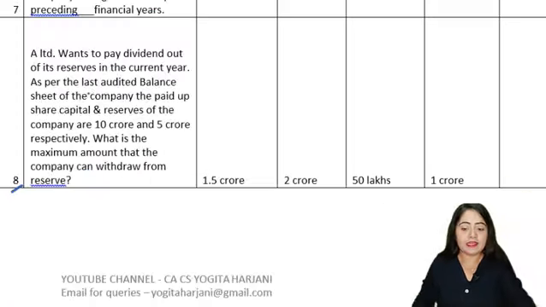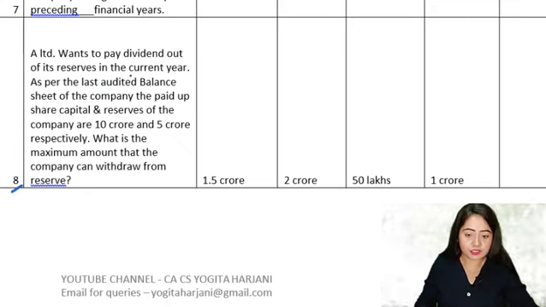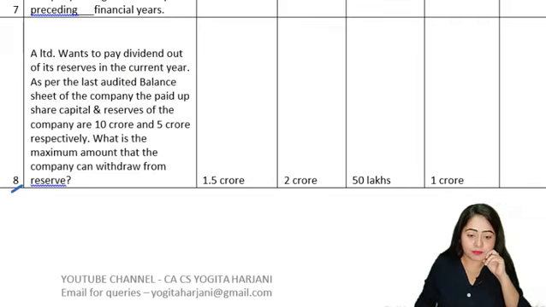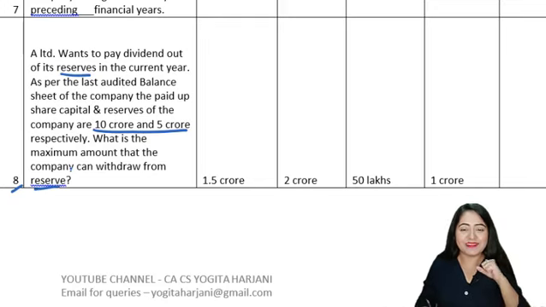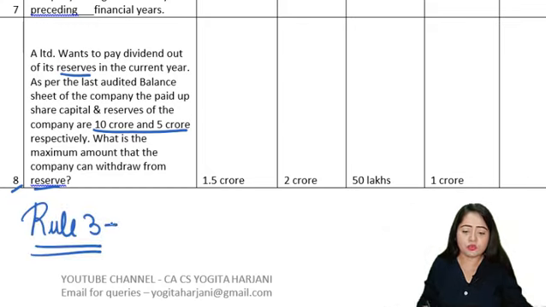Only statement 1. A Limited wants to pay dividend out of its reserve in the current year. As per the last audited balance sheet of the company, the paid up share capital and reserves of the company are 10 crore and 5 crores respectively. What is the maximum amount that the company can withdraw from the reserves? So here, the company wants to pay the dividend, and the company wants to pay the dividend from the reserves. The moment the company says that the company wants to pay dividend from the reserves, it is Rule 3 of the Companies (Declaration and Payment of Dividend) Rules 2014.